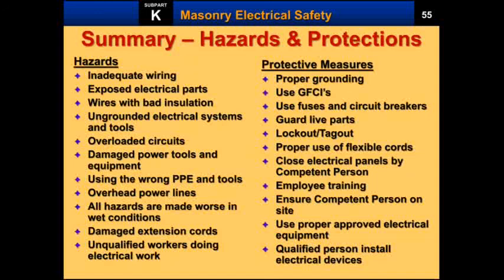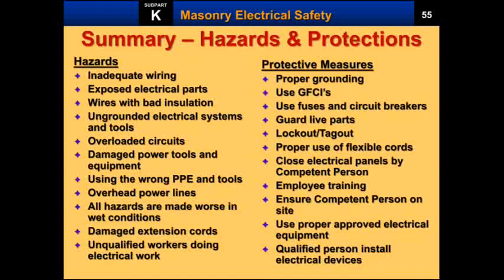Overall summary of hazards and protections: how to avoid electric accidents by practicing the safety rules and regulations when in contact with electric appliances. These are the hazards and protective measures. In case of inadequate wiring, we should have proper grounding. In case of exposed electric parts, we should use the GFCI.